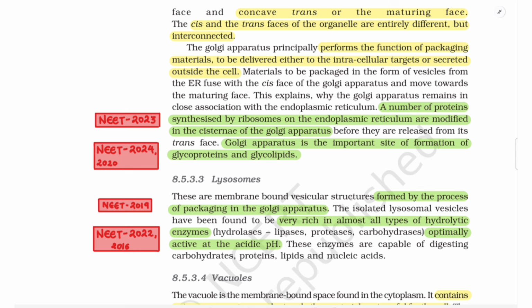8.5.3.3 Lysosomes. These are membrane-bound vesicular structures formed by the process of packaging in the Golgi apparatus. The isolated lysosomal vesicles have been found to be very rich in almost all types of hydrolytic enzymes (hydrolases, lipases, proteases, carbohydrases), optimally active at the acidic pH. These enzymes are capable of digesting carbohydrates, proteins, lipids, and nucleic acids.